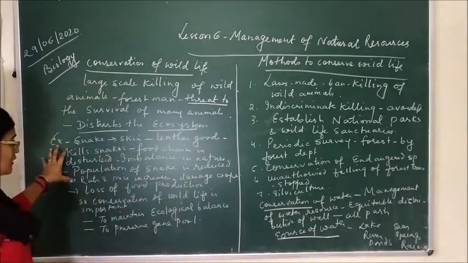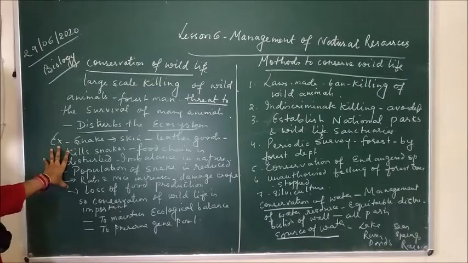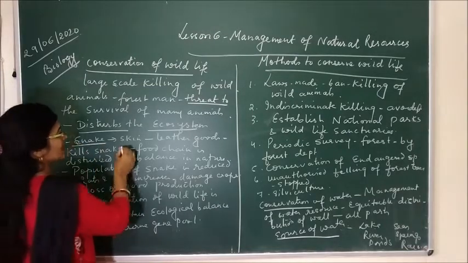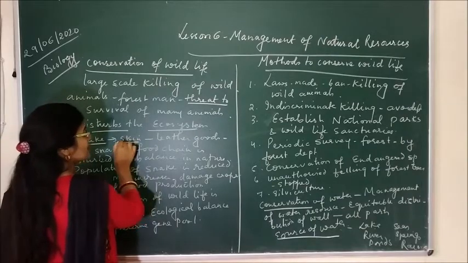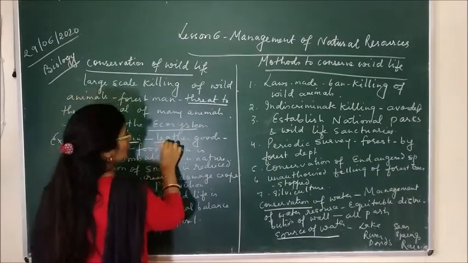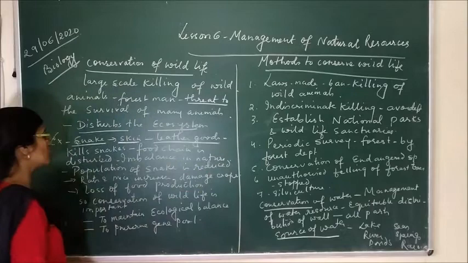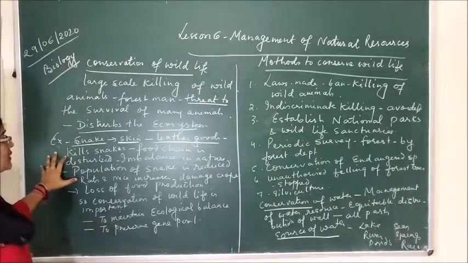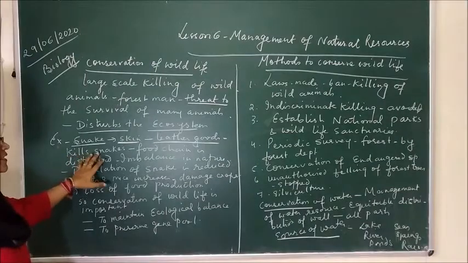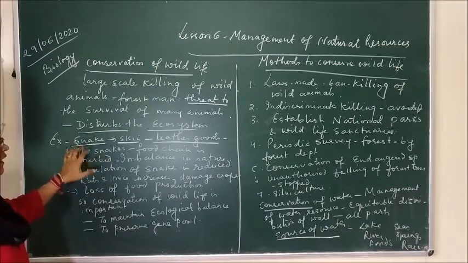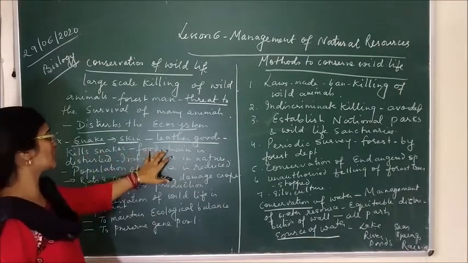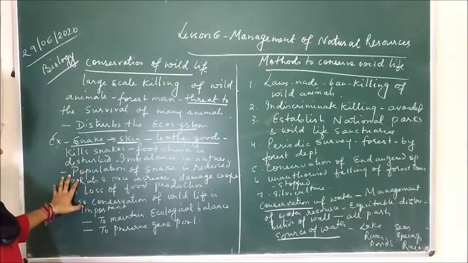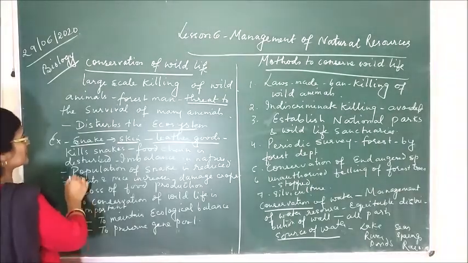Here I want to give you one example: people kill the snakes. Why do they kill the snakes? Because they get skin from the snakes, and this skin is used for making many leather goods. So for their benefit, for their profit, people try to kill the snakes. And if they kill the snakes, the food chain in the ecosystem is disturbed, and there will be imbalance in nature.